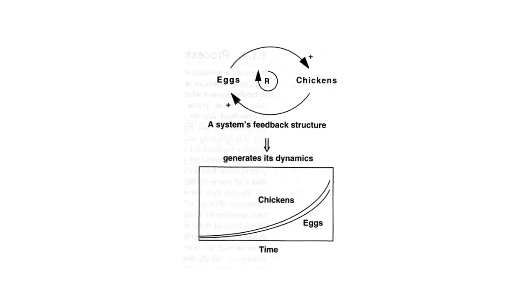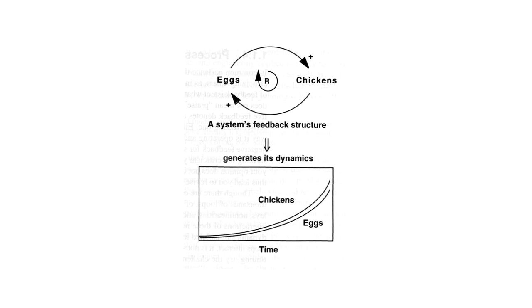You need an egg to get a chicken. So as the number of eggs goes up, so too does the number of chickens. And that's what this little plus sign means. It means that when this one increases, this one increases. And when this one decreases, this one also decreases. So it means that they have the same polarity.